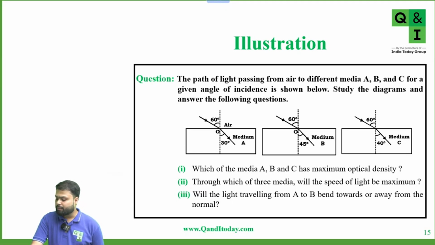Optical density maximum means which medium has more refractive index? Medium C. First, tell me the answer for the first part. Is it medium C or medium A?